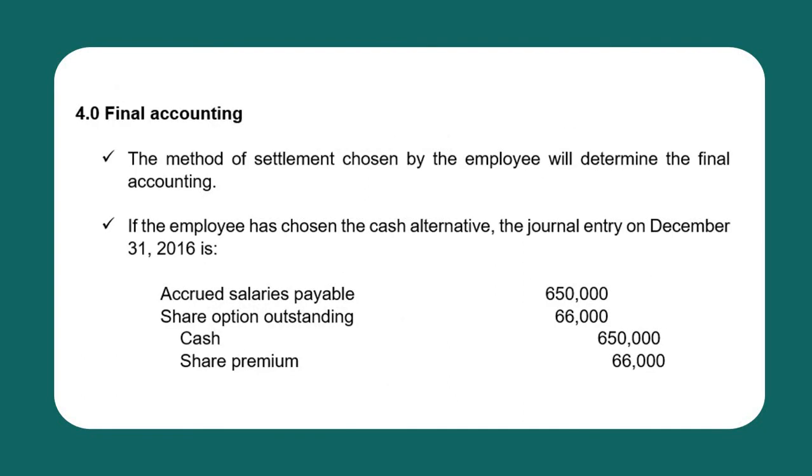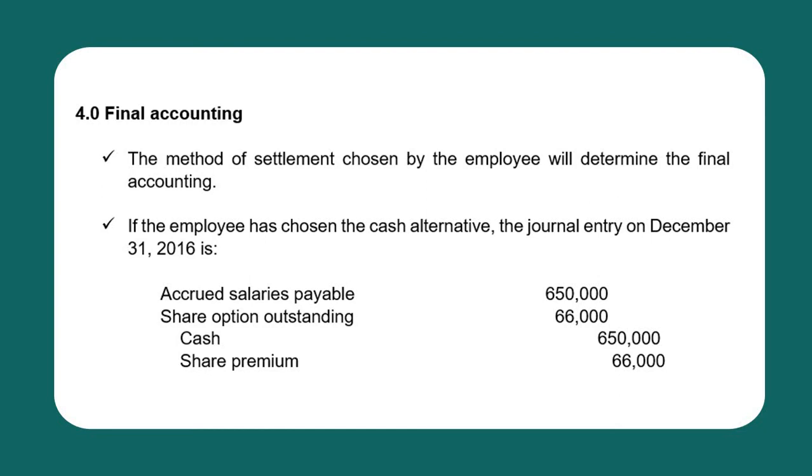So final accounting. The method of settlement chosen by the employee will determine the final accounting. So first, if the employee has chosen the cash alternative, the journal entry on December 31, 2020 will be debit accrued salaries payable 650,000. So this one is the balance of the accrued salaries payable as of December 31, 2016.